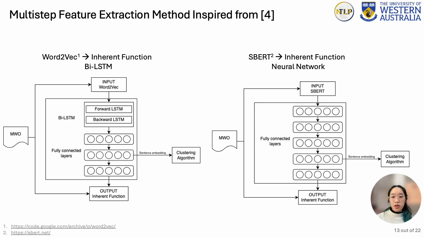We ended up focusing on two different embedding methods. The first method accepts word-to-vec embeddings as the model input, to a bi-LSTM model that predicts the maintenance work order's inherent function. Meanwhile, the second method uses sentence BERT as the input, which was then trained to predict inherent function in a neural network. Both of these methods resulted in sentence embeddings of dimension 10, which was the size of the hidden layer. This is a hyperparameter that can be changed.